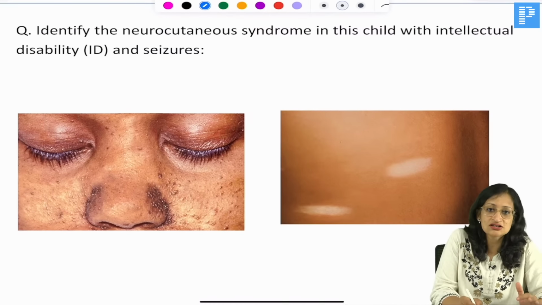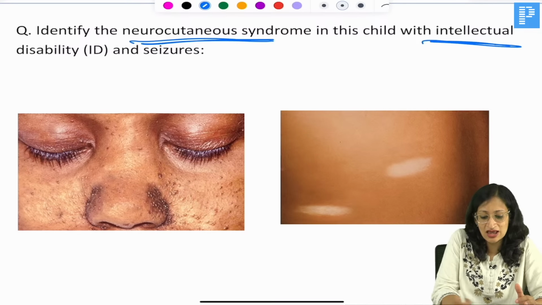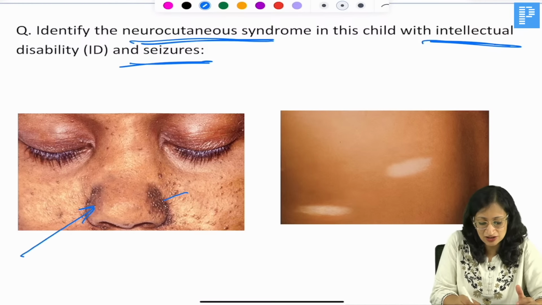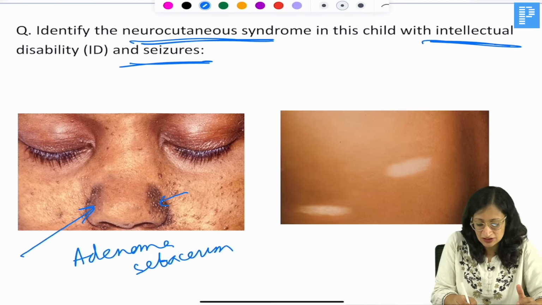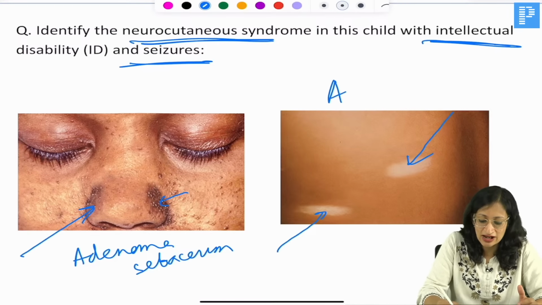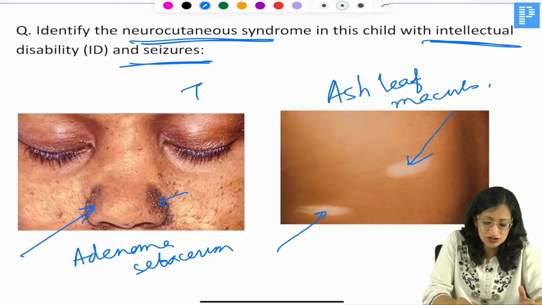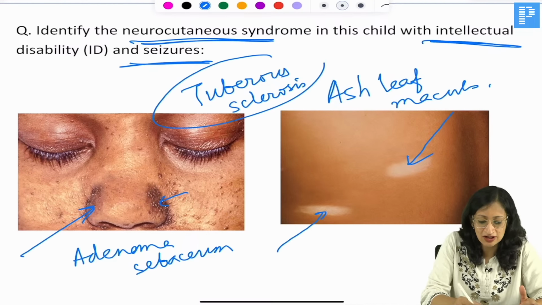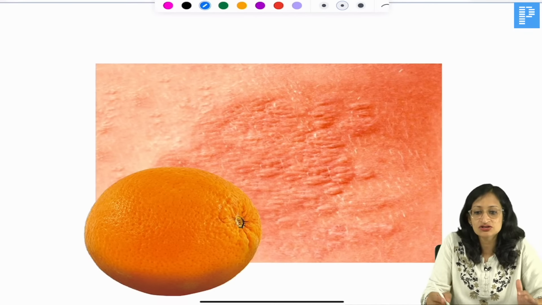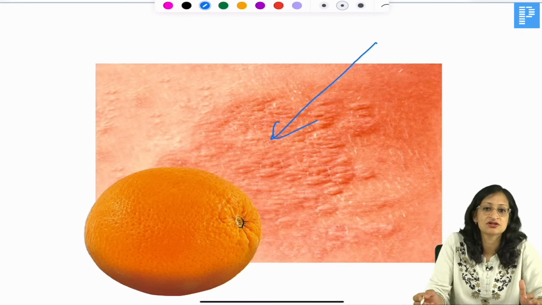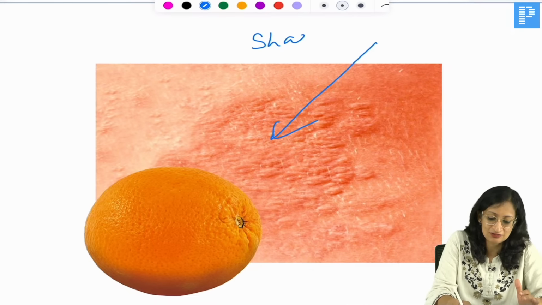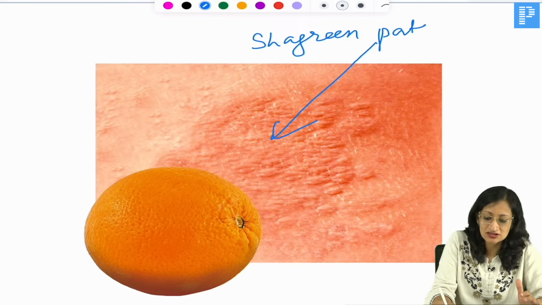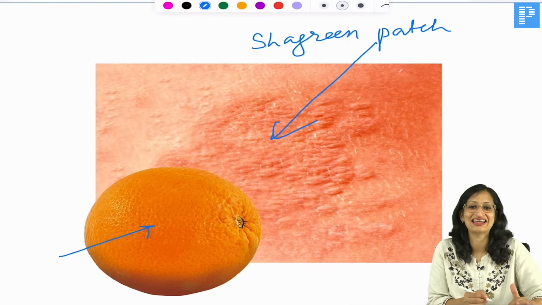Now, which neurocutaneous syndrome has intellectual disability and seizures and features like this, adenoma sebaceum, and hypopigmented macules which are called ash leaf spots or ash leaf macules? Yes, very good guys, this is tuberous sclerosis. In tuberous sclerosis, one more skin lesion that you commonly get is a skin lesion with an orange peel kind of appearance. It is called shagreen patch. Shagreen patch is again seen in tuberous sclerosis and has an orange peel like appearance. Okay.